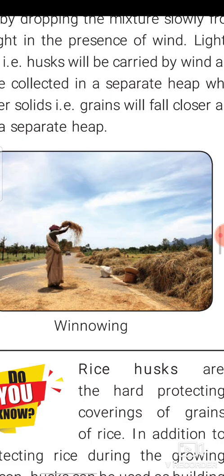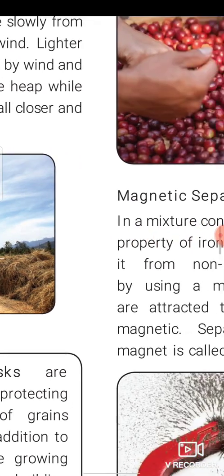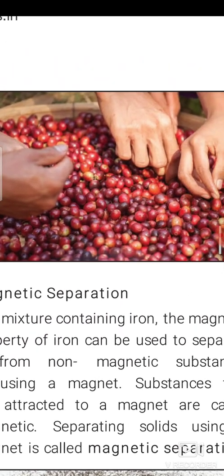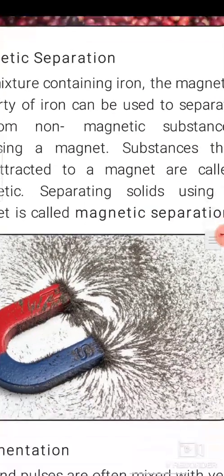Next, hand picking. It is a very common method which is followed at our house itself. If stones are visible in rice or some other grain, we can easily pick and separate them by hand. This is hand picking. Magnetic separation, next thing.